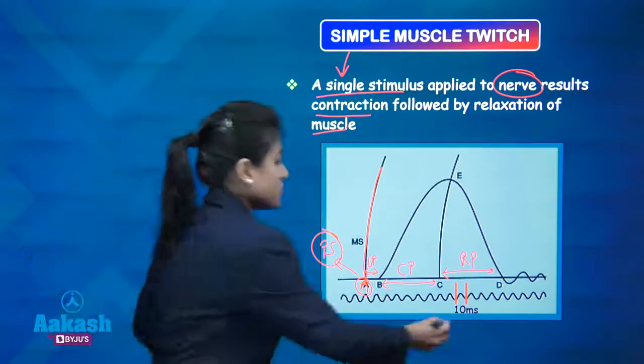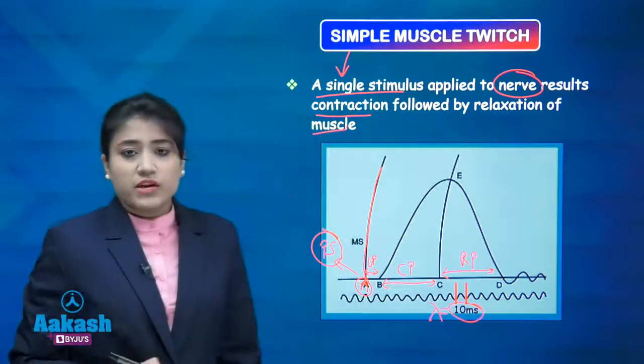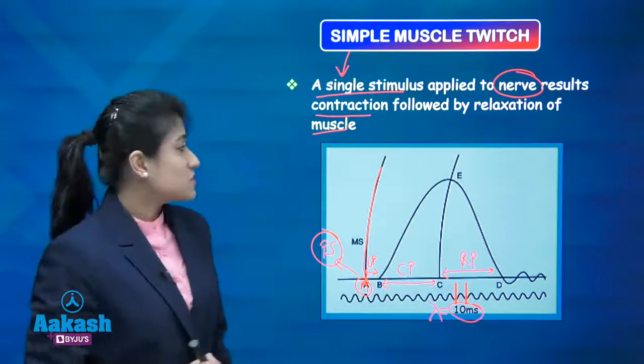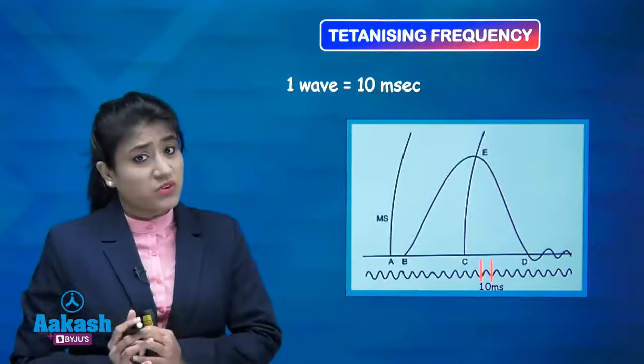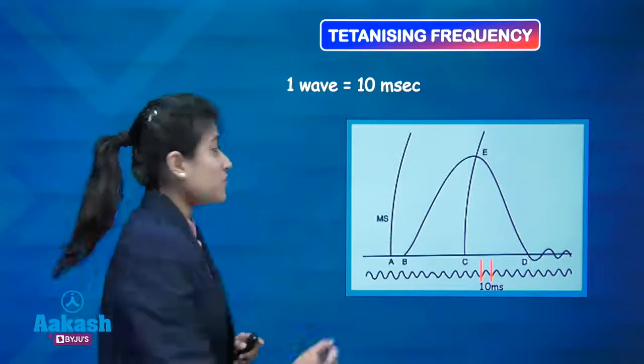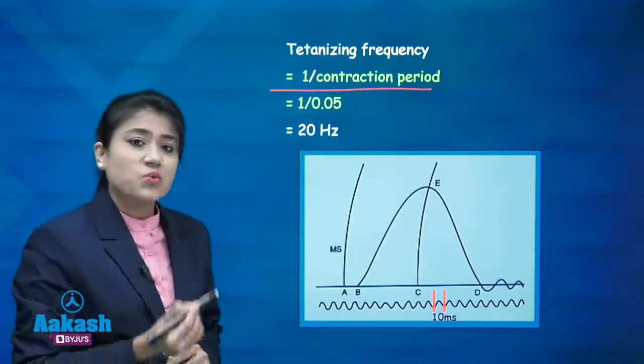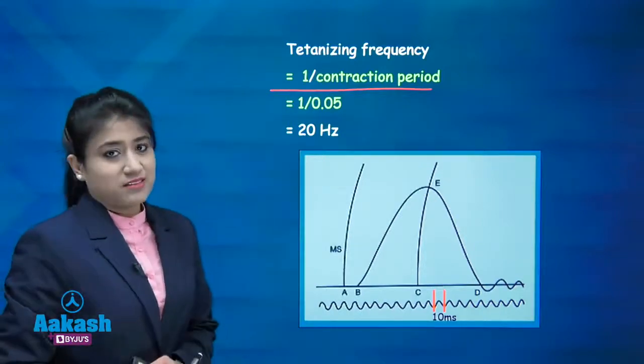So here you will have a wave of 10 millisecond. Now we can calculate our tetanizing frequency. How? Because we have a formula for tetanizing frequency, which is 1 upon contraction period.